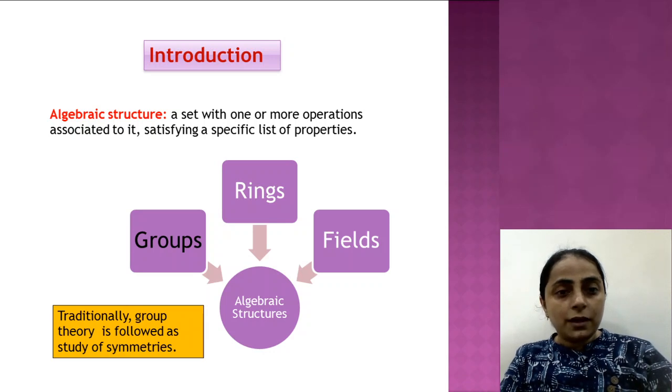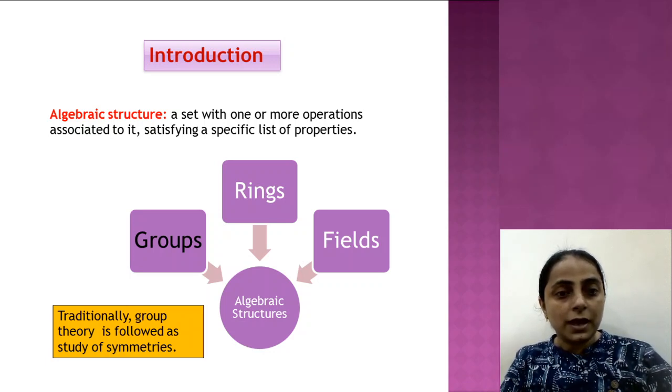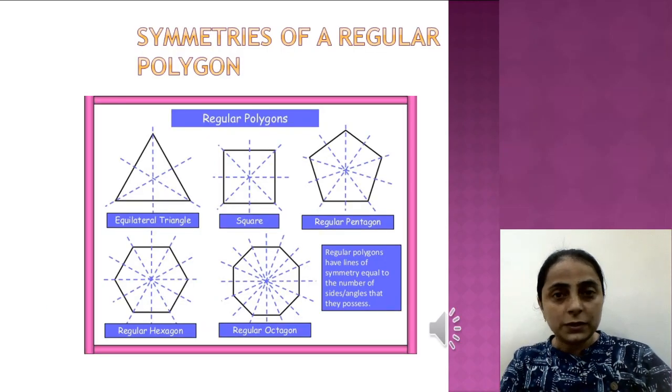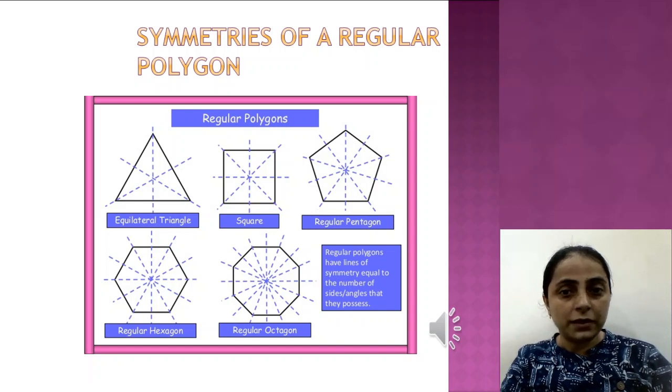Now, when we say group, if we go to the origin of groups, we can see that group theory is actually understood as the study of symmetries. Right, so group is actually something which came from the study of symmetry, and symmetries are basically associated to a regular polygon. So let us first see what we mean by symmetries of a regular polygon.